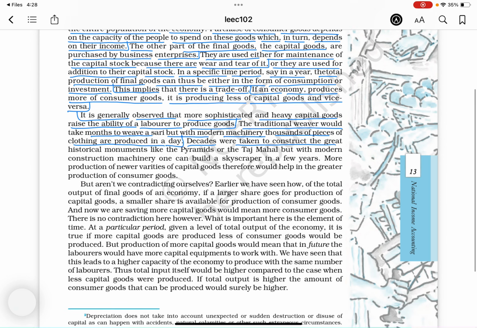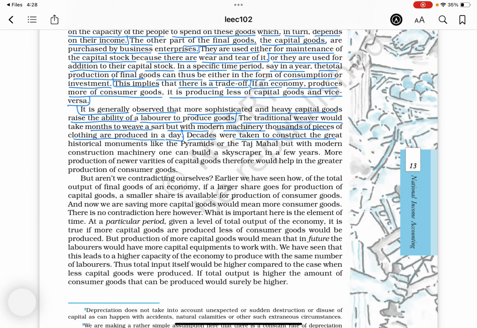Decades were taken to construct the great historical monuments like the pyramids or the Taj Mahal, but with modern construction machinery, one can build a skyscraper in a few years.